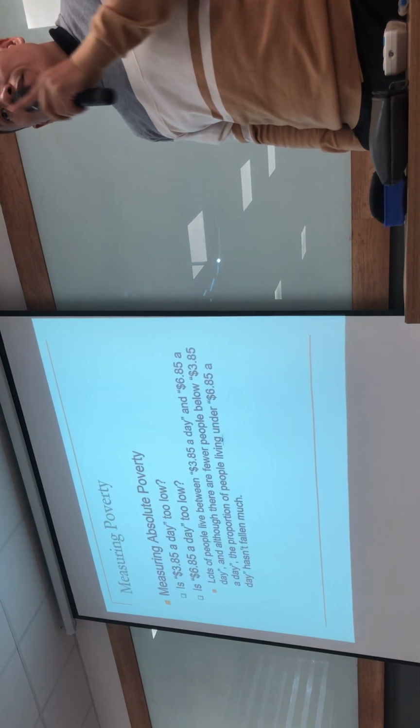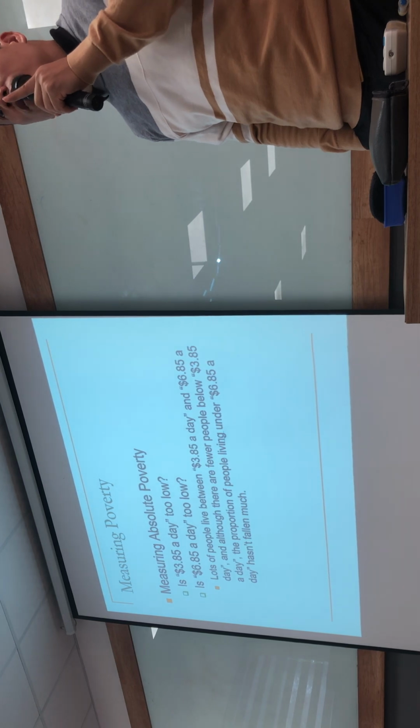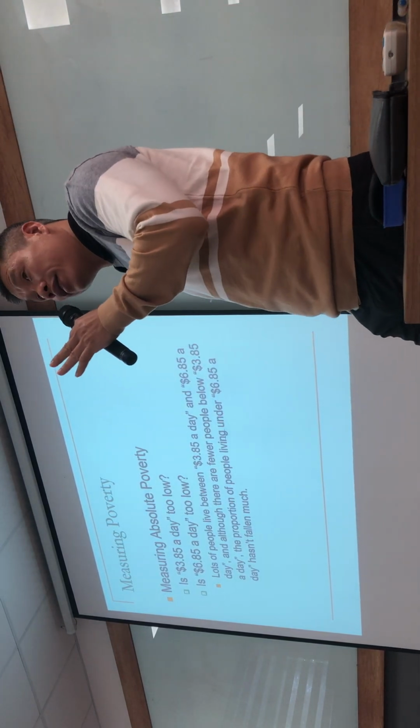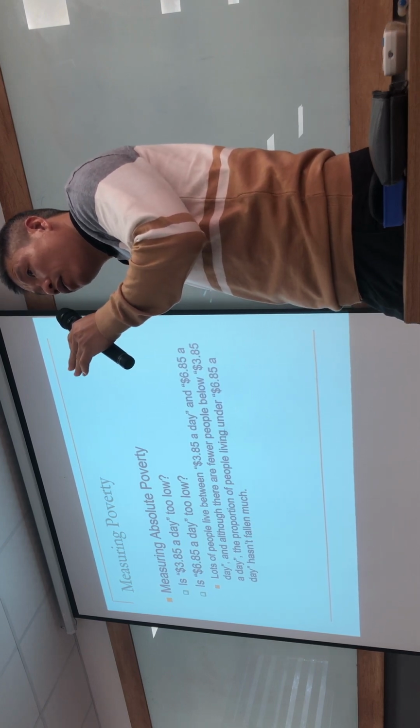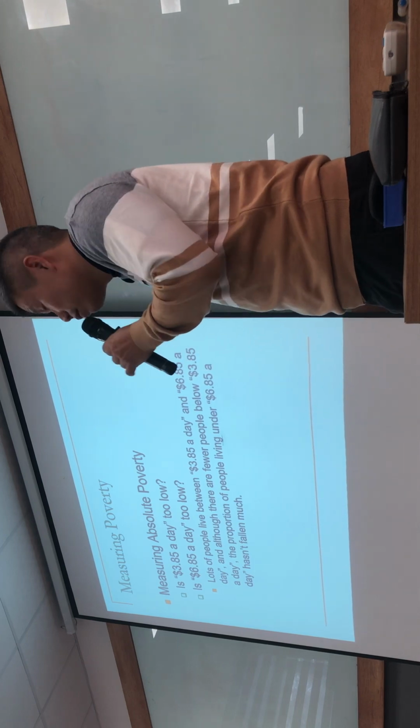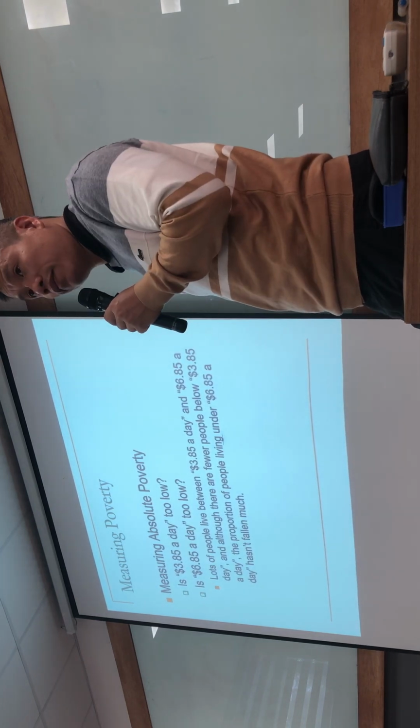Someone with income lower than this level is living in absolute poverty, là nghèo tuyệt đối.